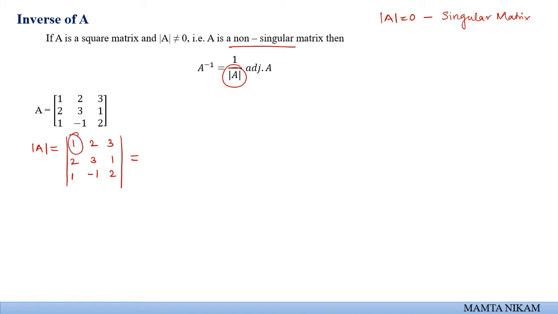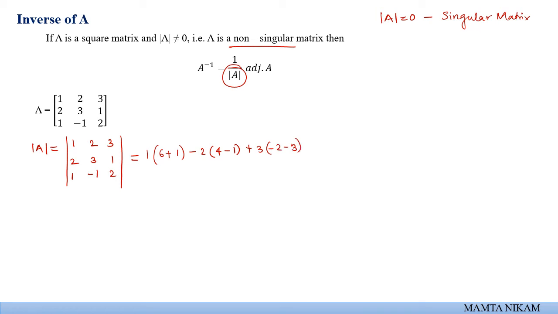First element and corresponding row and column eliminate karo, baki terms ka determinant. So it is going to be 1 into 6 minus of minus 1, that is plus 1. Then minus 2 times, corresponding row and column neglected, so this is going to be 4 minus 1, and plus 3 times, then corresponding row and column neglect karoge to minus 2 minus 3.